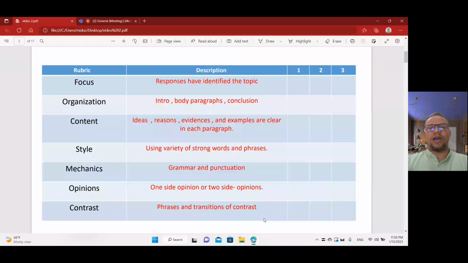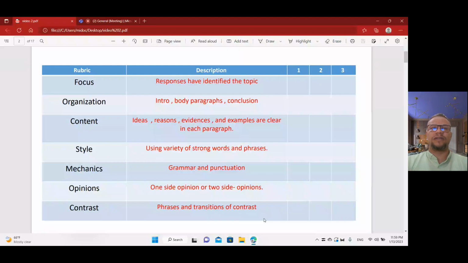We examine your topic, as teachers and examiners, when we check your answers about the content. What about the content? I mean the ideas, the reasons. Have you mentioned reasons or just one reason? Have you given us many ideas or not? Have you mentioned something about evidence after the reasons or not? About the examples, is everything clear or not in each paragraph?